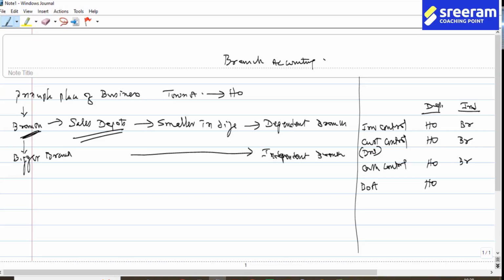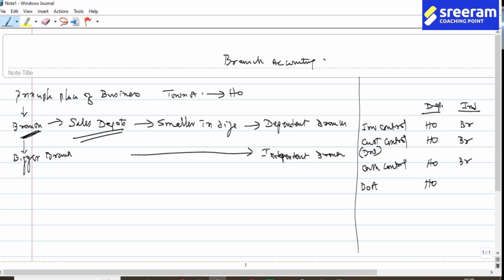That is the indicator. So the problems will carry an instruction. They will not tell you the debtors method or stock and debtors method to be followed. What you find in all these cases for dependent branches, they will ask how the following will be recorded in the books of the head office.